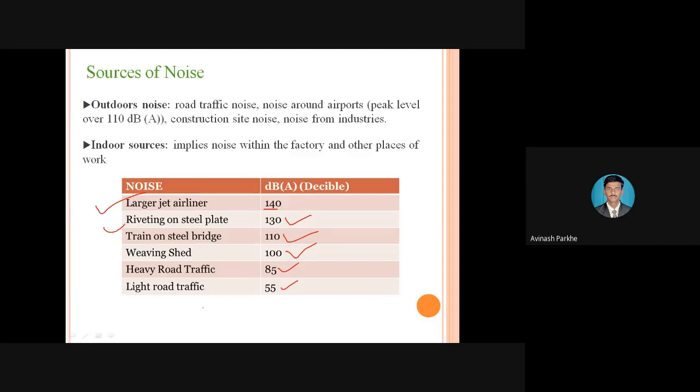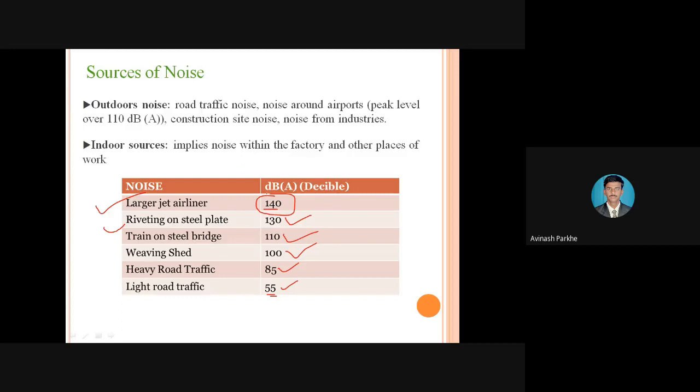Sometimes we are in light road traffic, but there are so many horns coming from the backside. At that time those horns also affect our performance. That means its capacity is approximately 55 decibel, but that 55 decibel also affects our human body. But if your industry is near airlines and aircraft, and its capacity is about 140, then how is it possible to sustain that 140 decibel noise generated from that aircraft? Therefore, we need to know from which sources noise is generated and how it affects the performance of the operators and the workers.